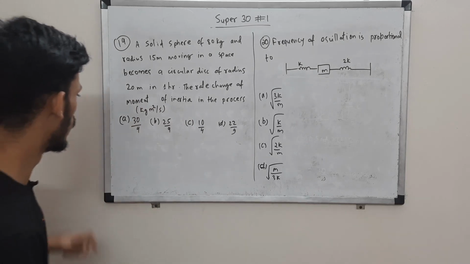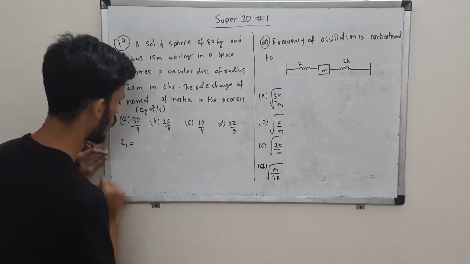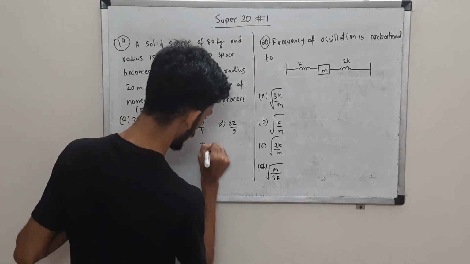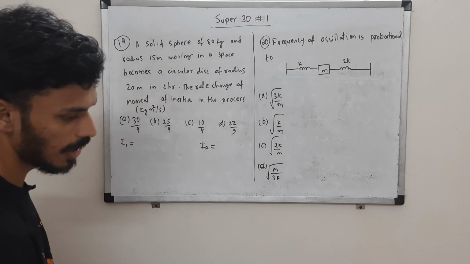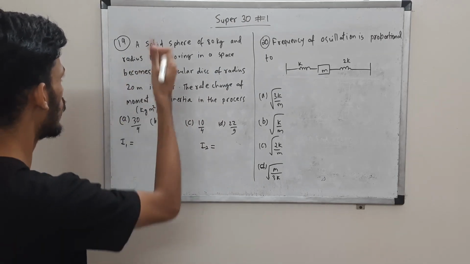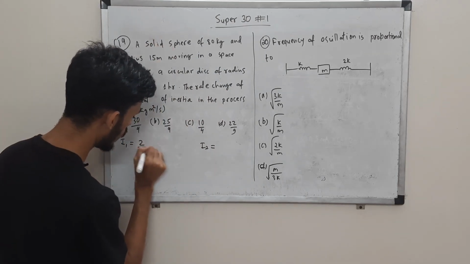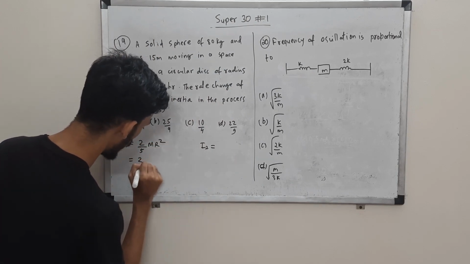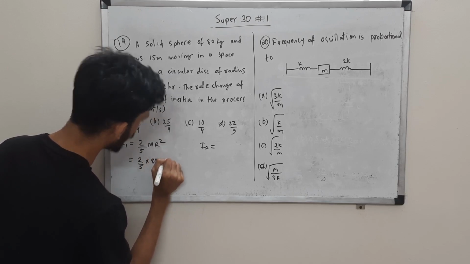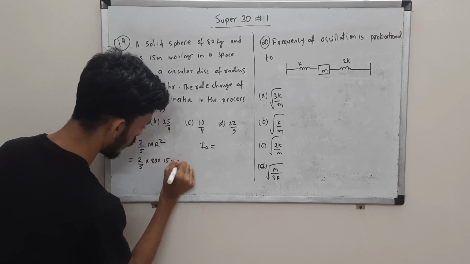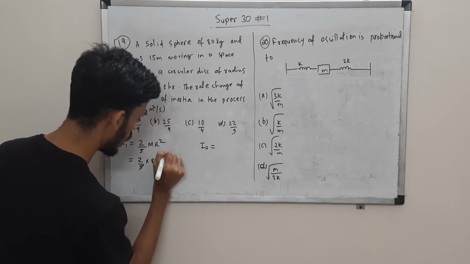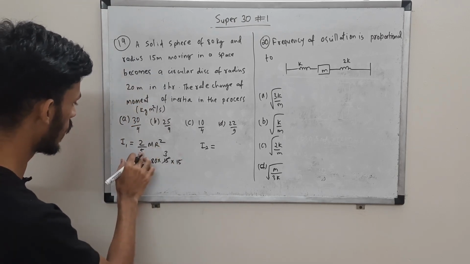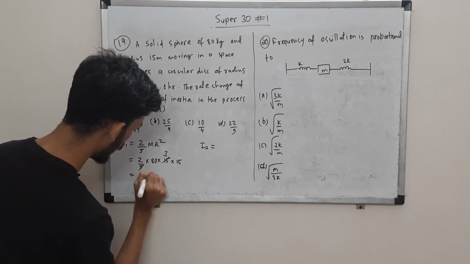So that is what BITSAT is, simple formula application, and then solve the answer conceptually. You are just supposed to link the formula with the concept, and there you go. So for the solid sphere, we have the moment of inertia given as 2 by 5 mr square, right? So 2 by 5 into m is 80, r square, radius is 15, so 15 into 15, so 5 3s are 15, and 15 3s are 45, 45 2s are 90, 8 9s are 72.